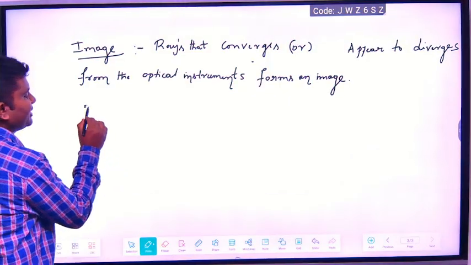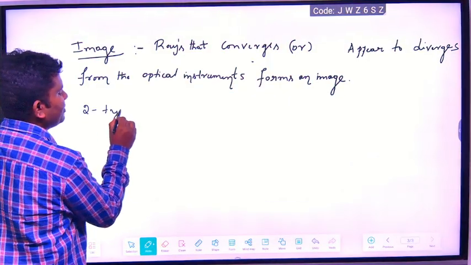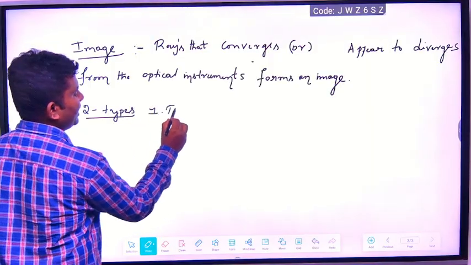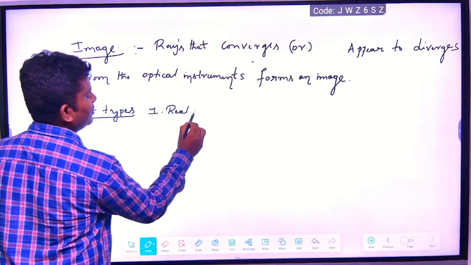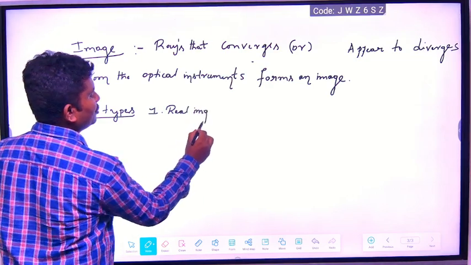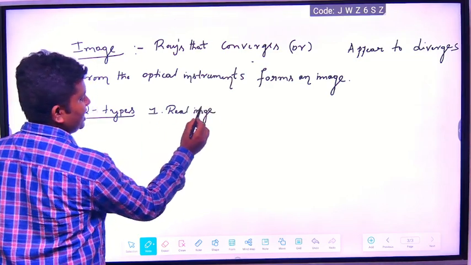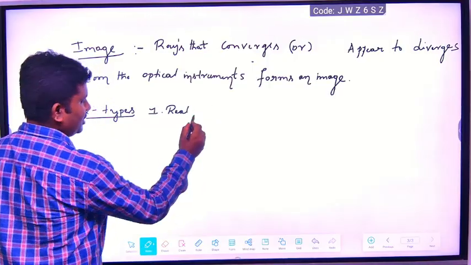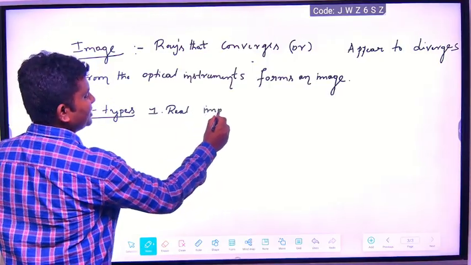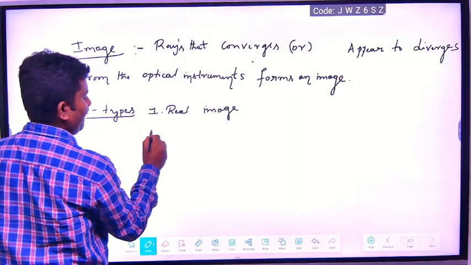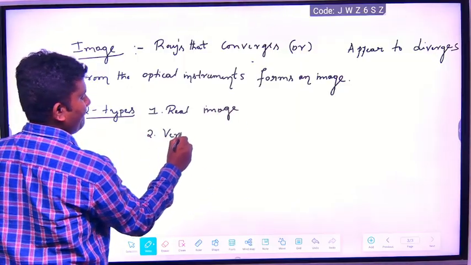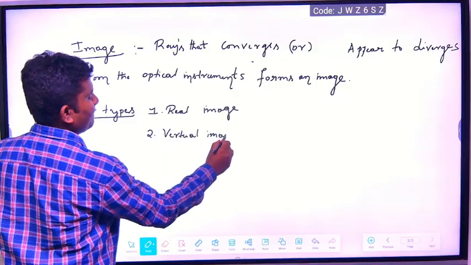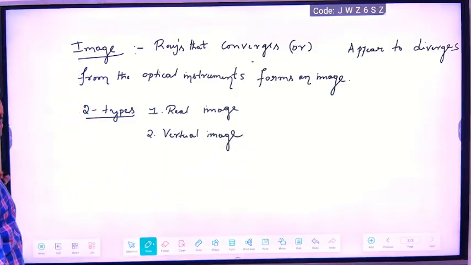Two types of images are there. What are the two types of images? Number one, real image. Number two is virtual image. Real image and virtual image.